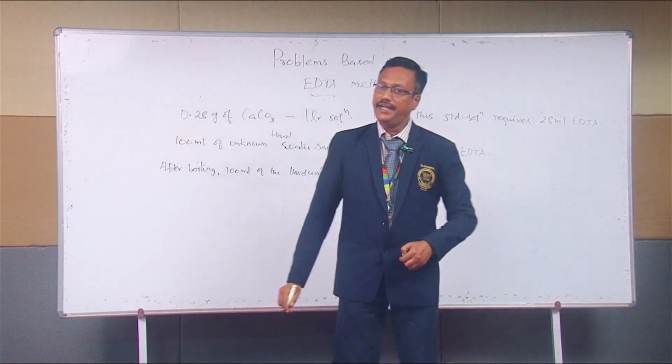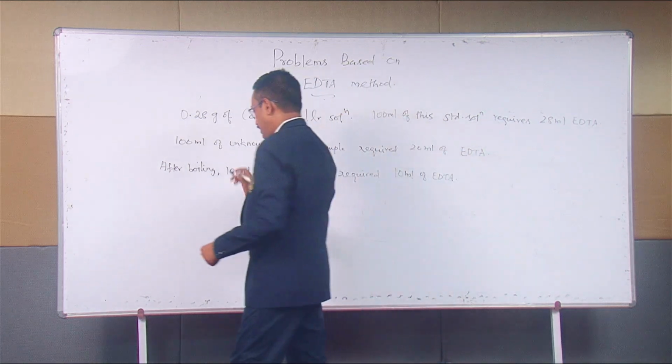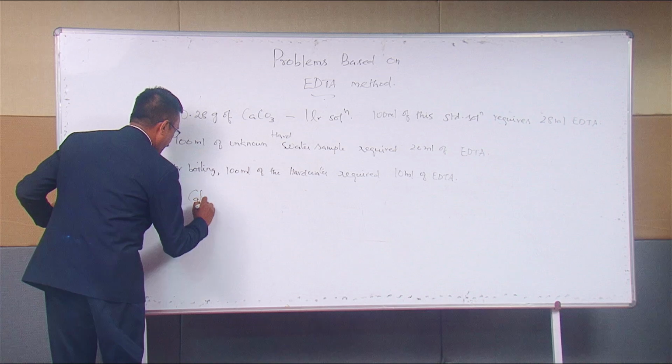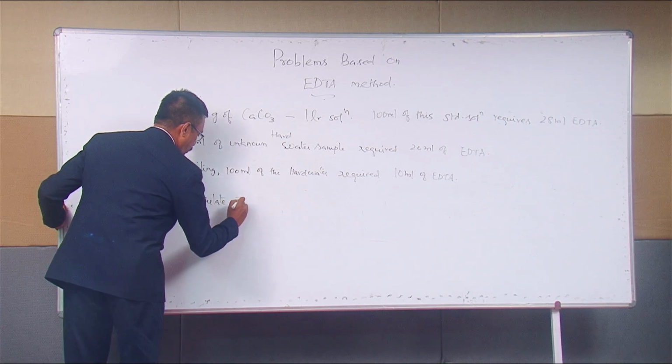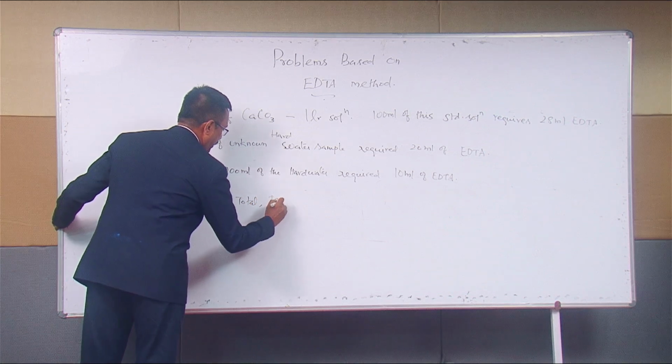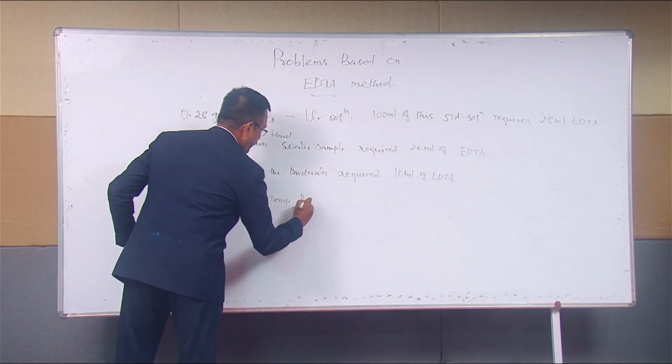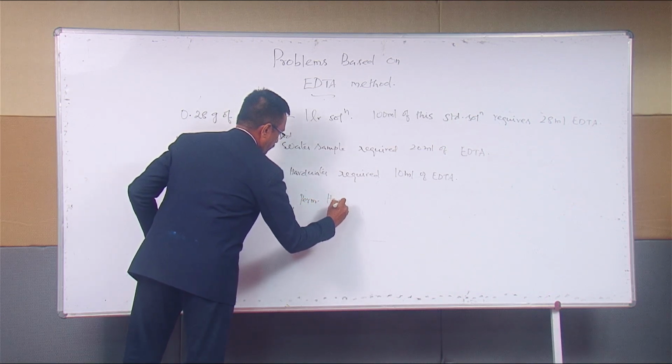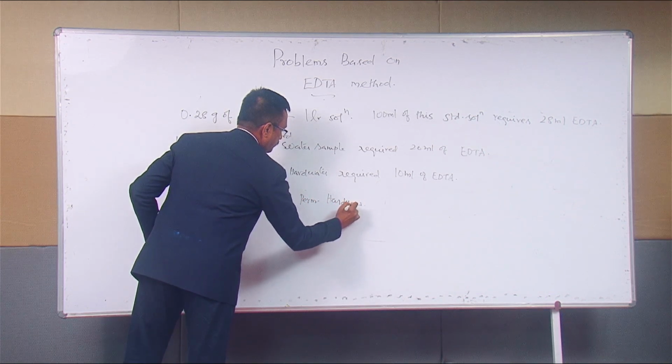Now, they are asking us to calculate total, temporary and permanent hardness. So, this is the question.